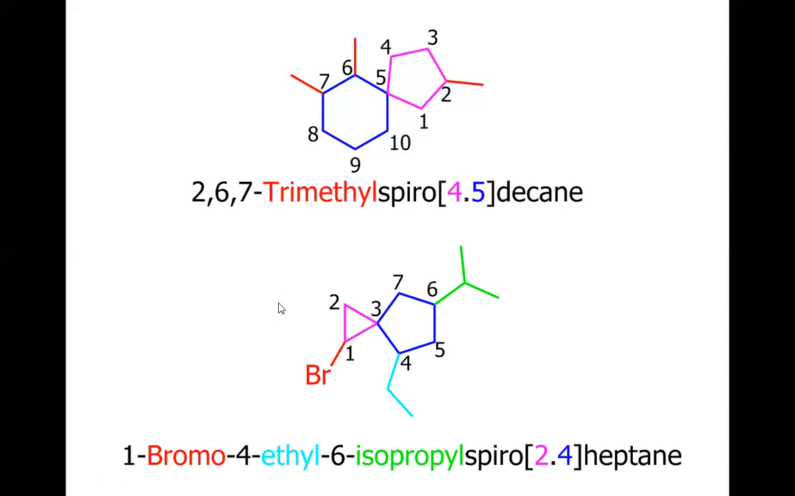For this other example, we have again two rings linked by one carbon. This is called the spirocarbon. This is the smaller ring. This is the larger ring. The smaller ring is numbered prior to the larger ring.